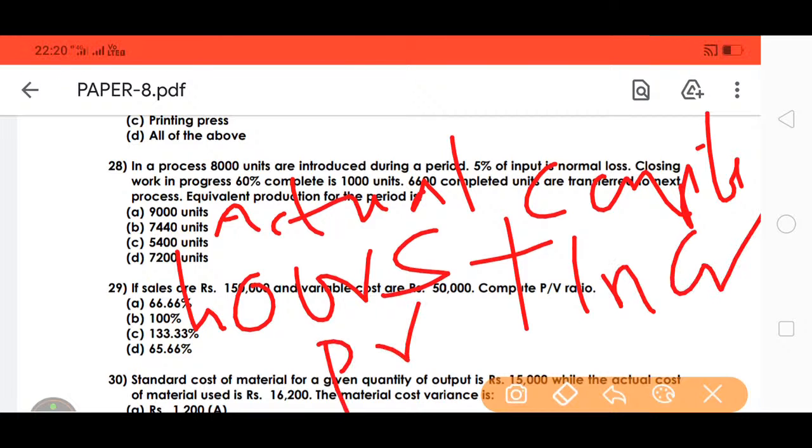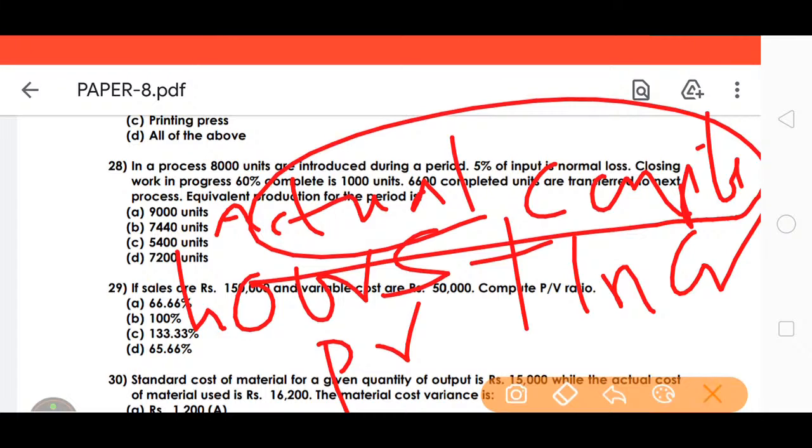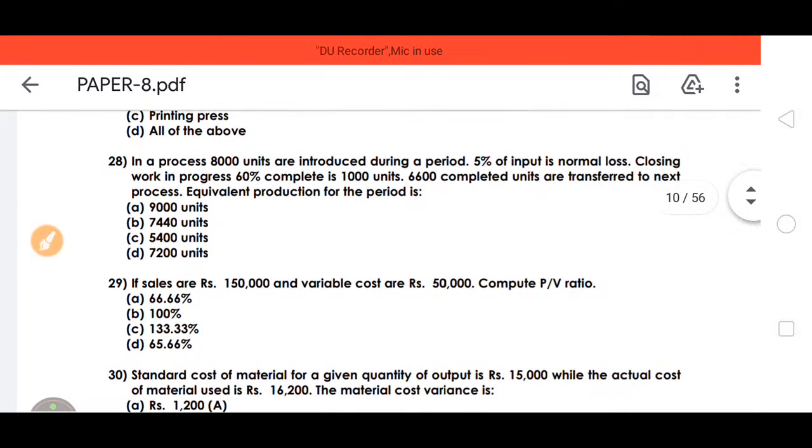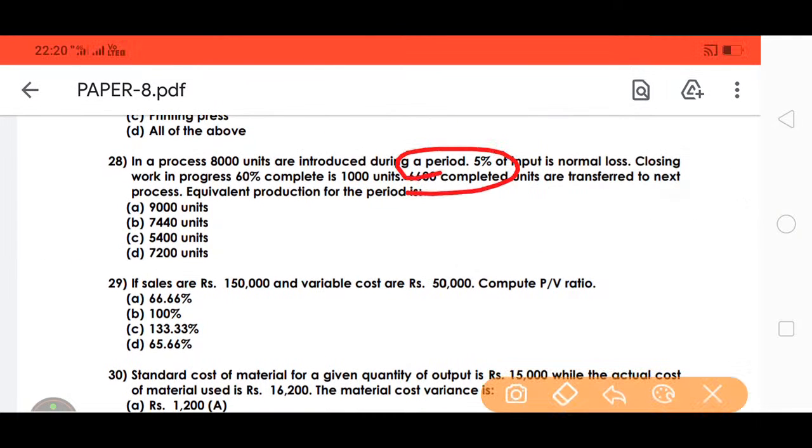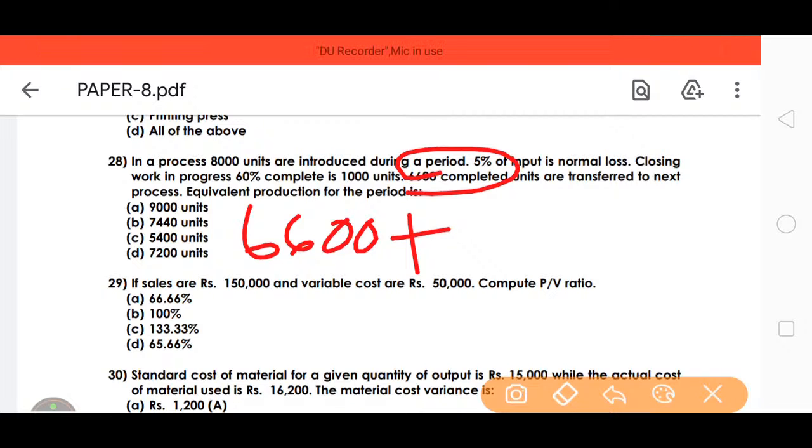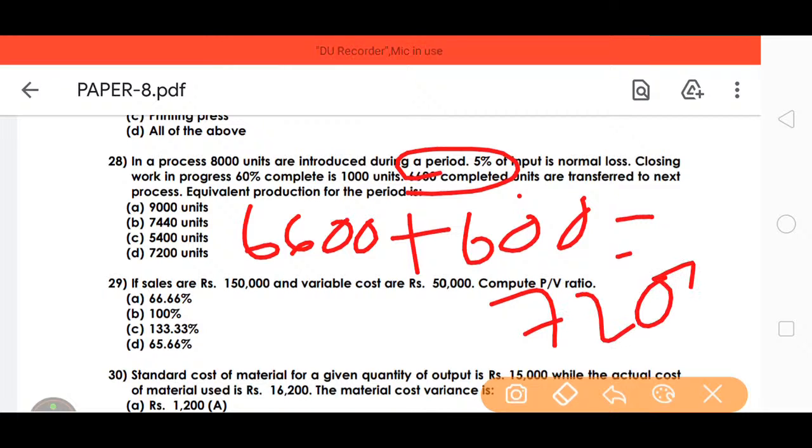The completed units are 6,600. So 6,600 completed plus 60% of work in progress of 1,000 units. The closing work in progress is 60%, and 60% of 1,000 is 600. So the total is 7,200. So D is the right answer, 7,200.